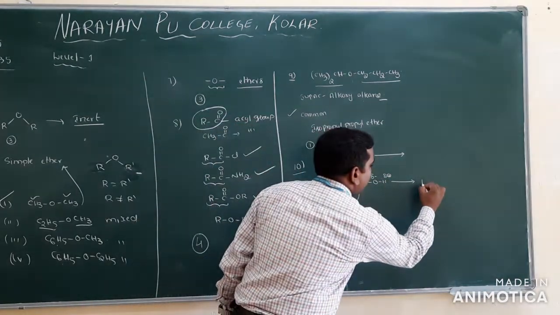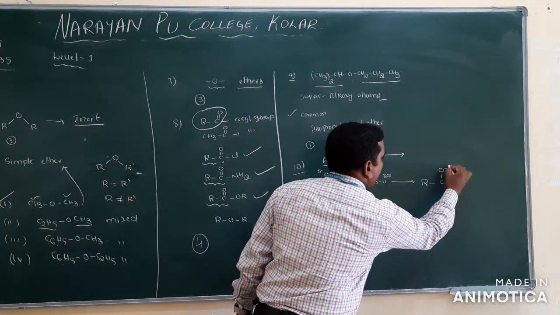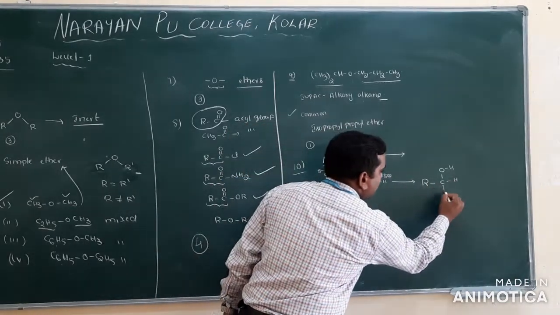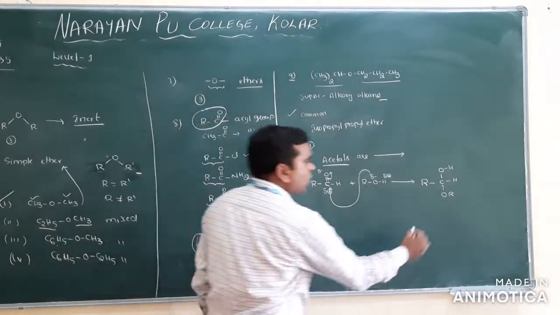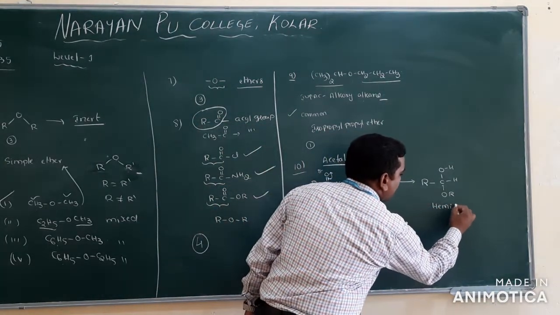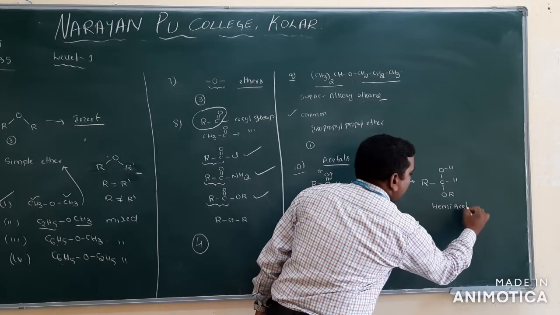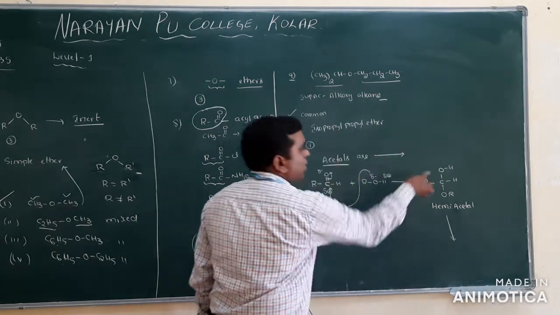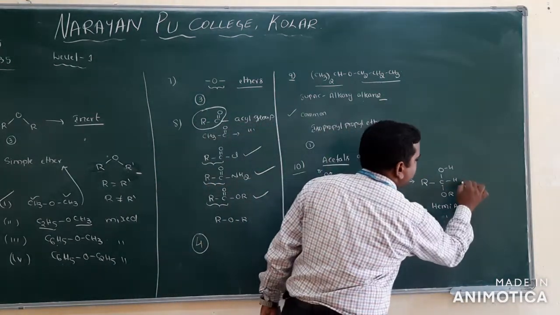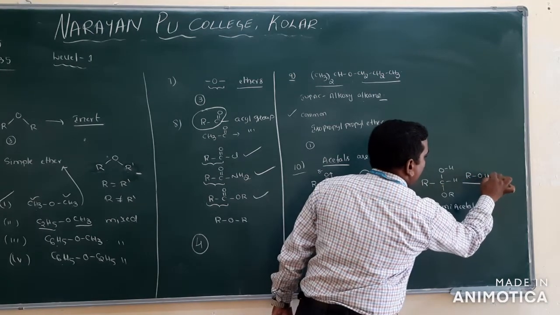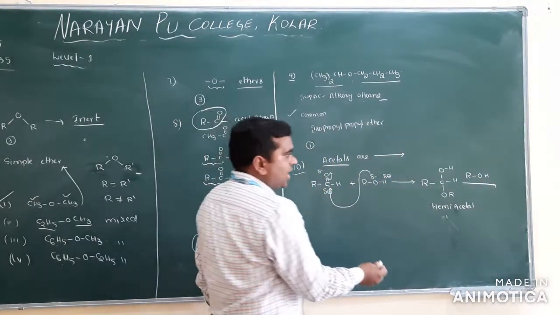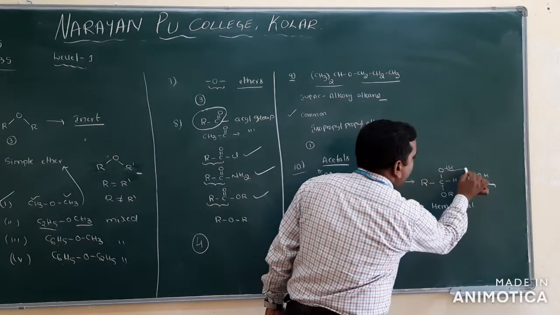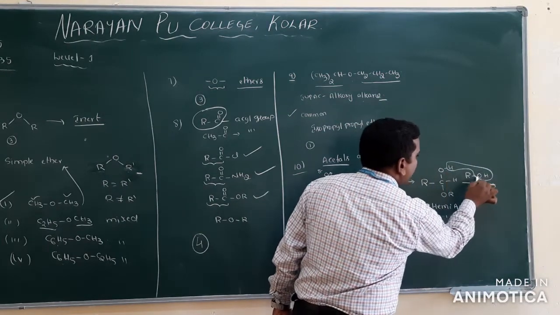Then what compound will you get? You see R, you will get here O and H. And here H is already there, and OR has attacked here. This we call hemiacetal. Next, another molecule of alcohol, ROH, reacts with this compound. Now there is no carbonyl group to attack here, so the OH will be removed as water.